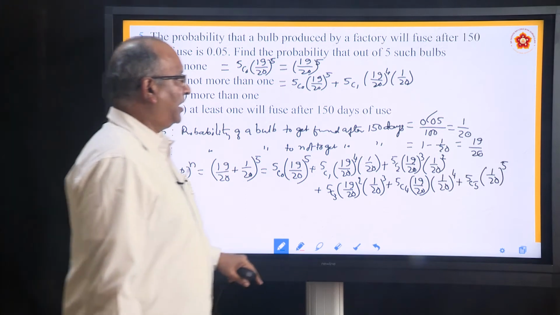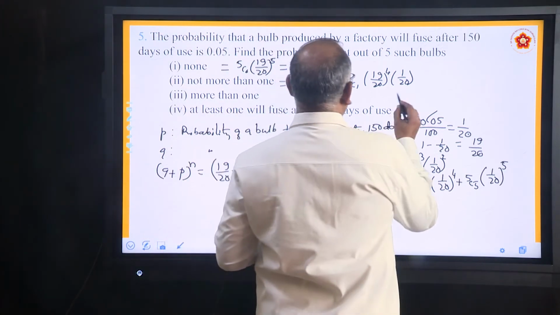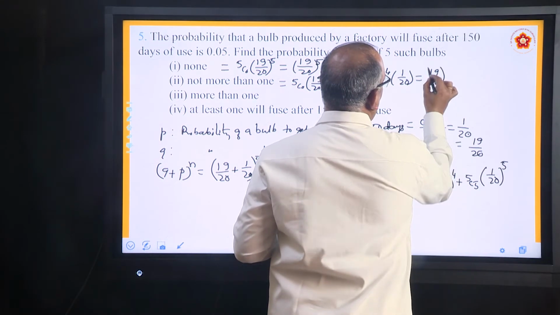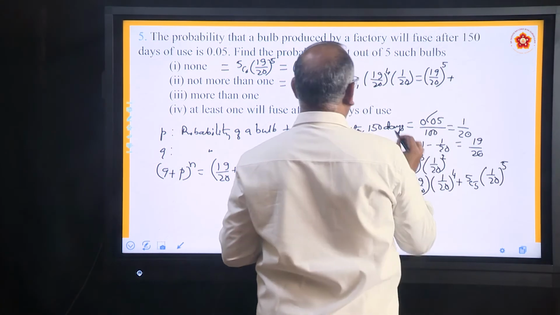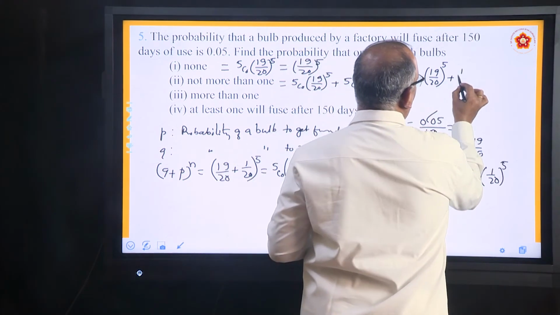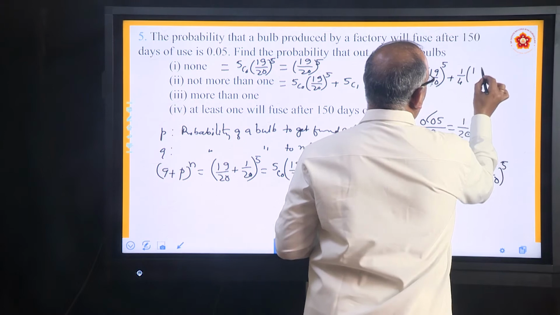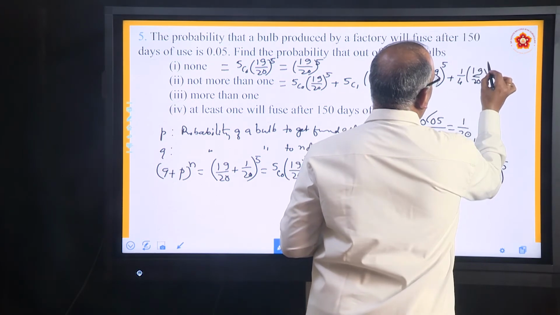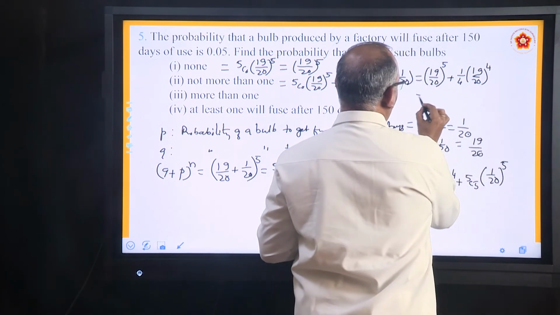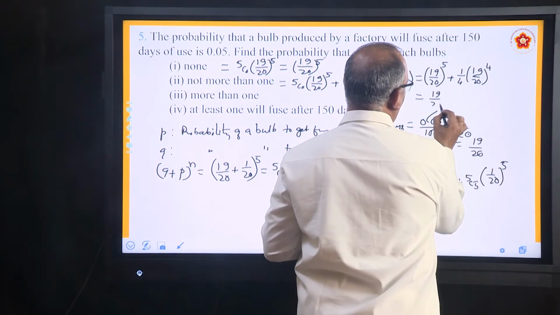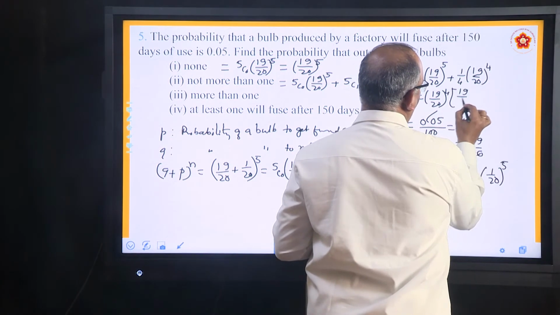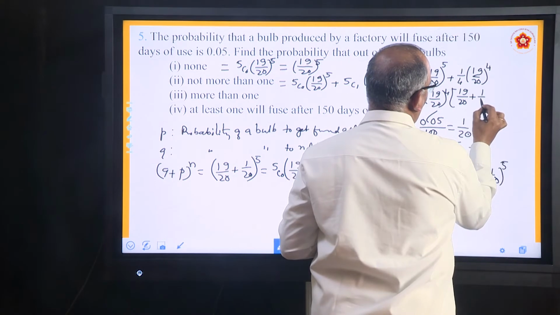Simplify it. How to simplify? 5C0 is 1. So, it is basically (19 by 20) to the power 5 plus 5C1 is 5, 5 by 20 is 1 by 4, so 1 by 4 into (19 by 20) to the power 4. What is common in them? (19 by 20) to the power 4 is common. So what will be left? 19 by 20 plus 1 by 4.